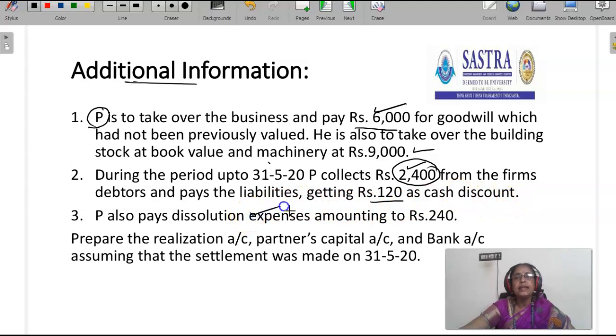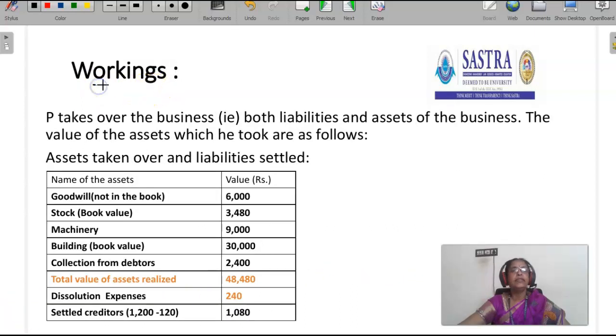He also met the expenses, rupees 240. These are the information that is given in the problem. You are asked to prepare realization account, partners' capital account, bank account, assuming that the settlement was made on 31st May 2020. Let's do. This is the workings.